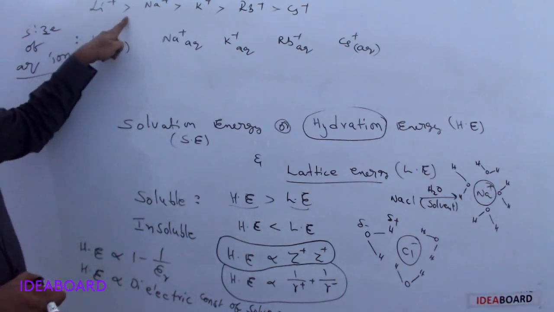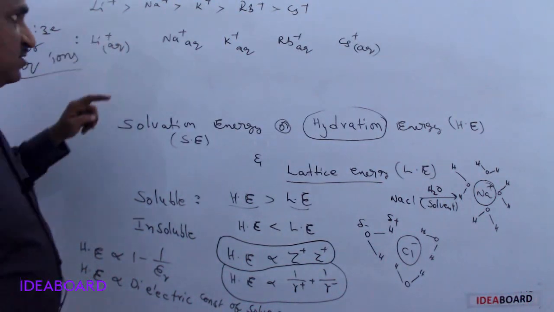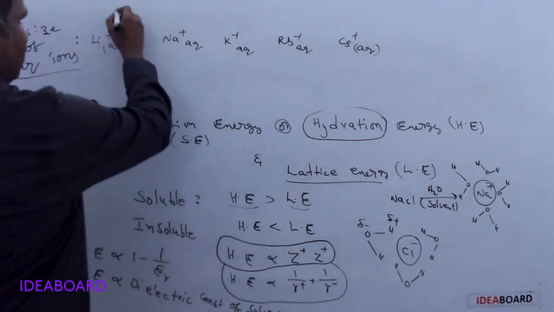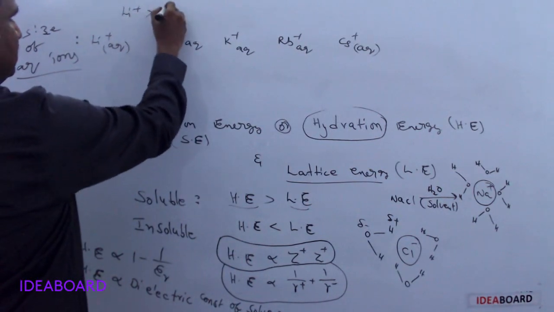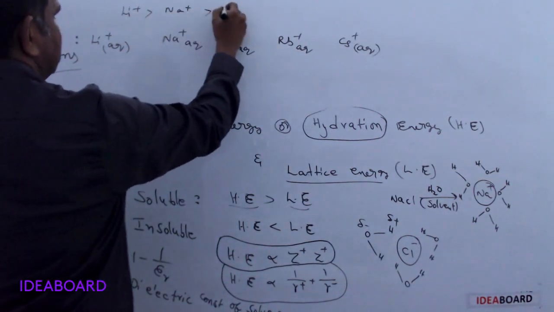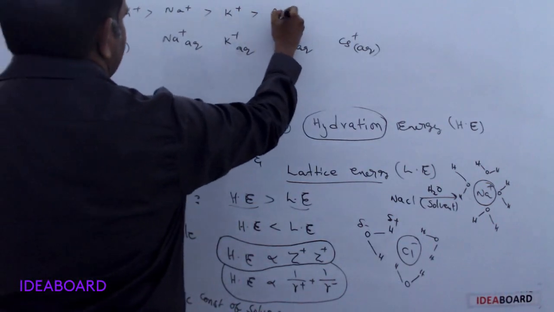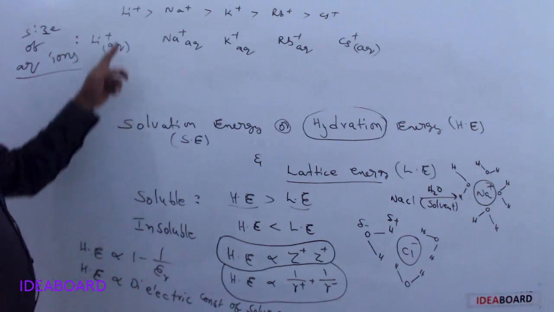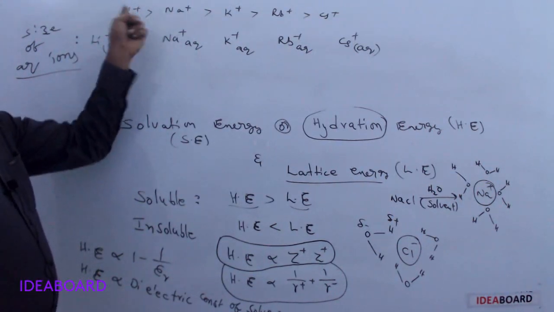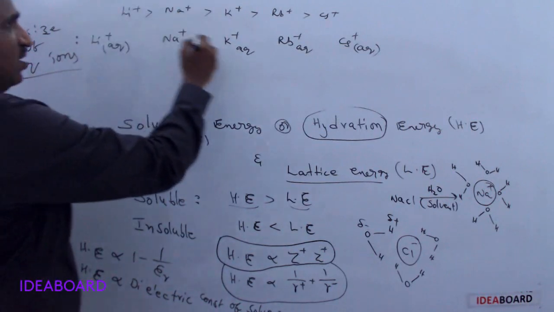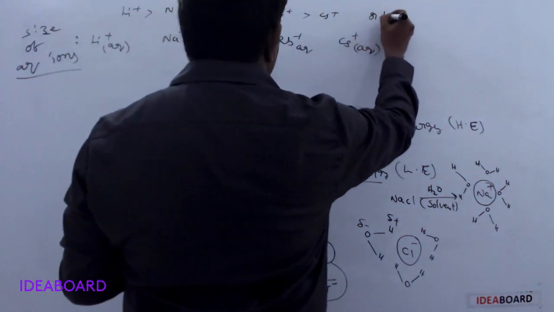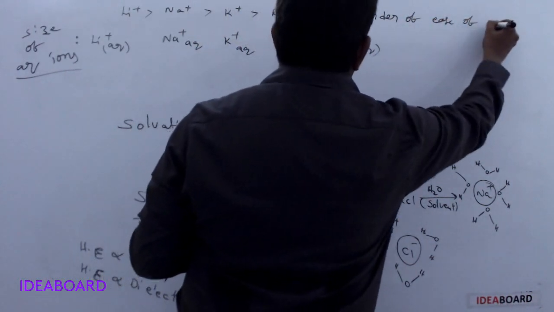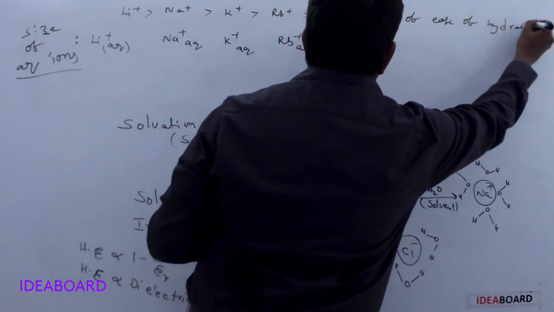Lithium plus, next sodium plus, next potassium plus, next rubidium plus, and next cesium plus. That is the order of ease of hydration. Lithium plus easily undergoes hydration.